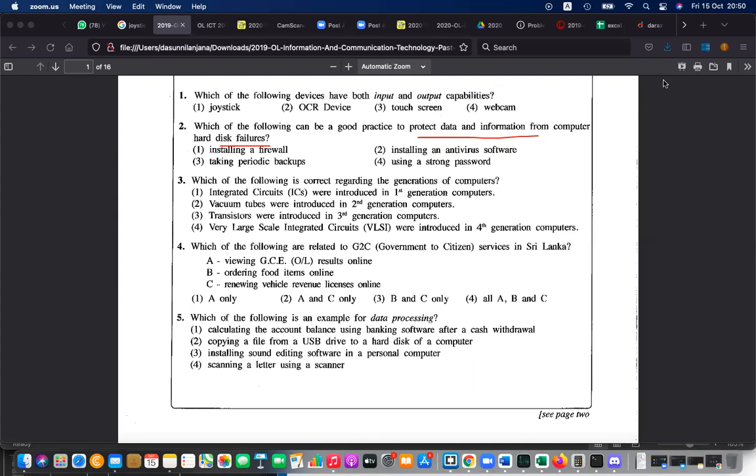Taking periodic backups. Backup means copies. Yes, obviously. If you keep a backup, if you keep a copy, so that is always useful because in case of failure, you can still get the data from the backup. So that is the answer, right? If your hard disk fails, if you have backup, still your data is secure.